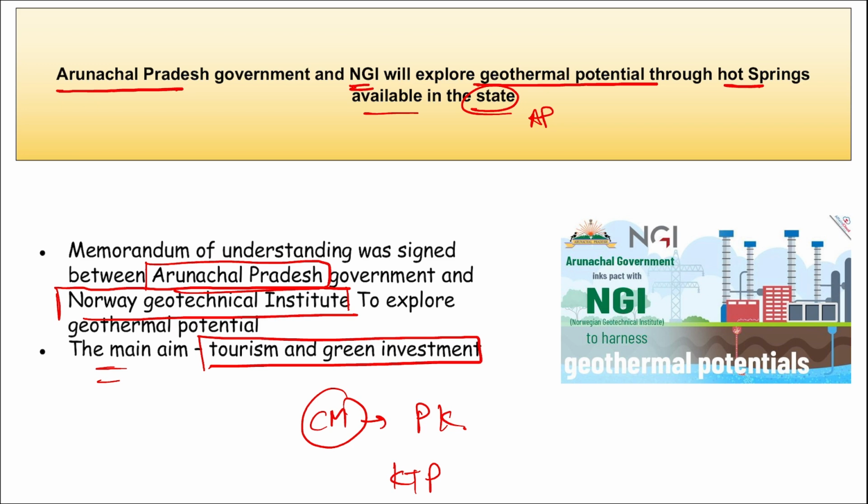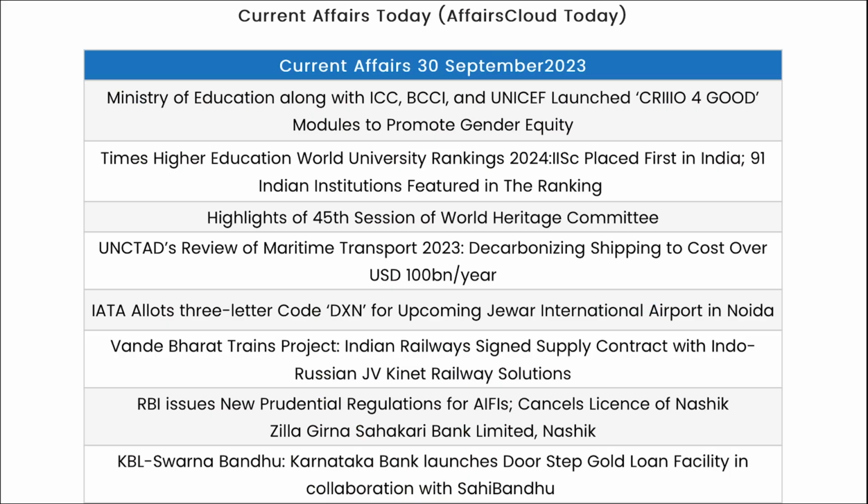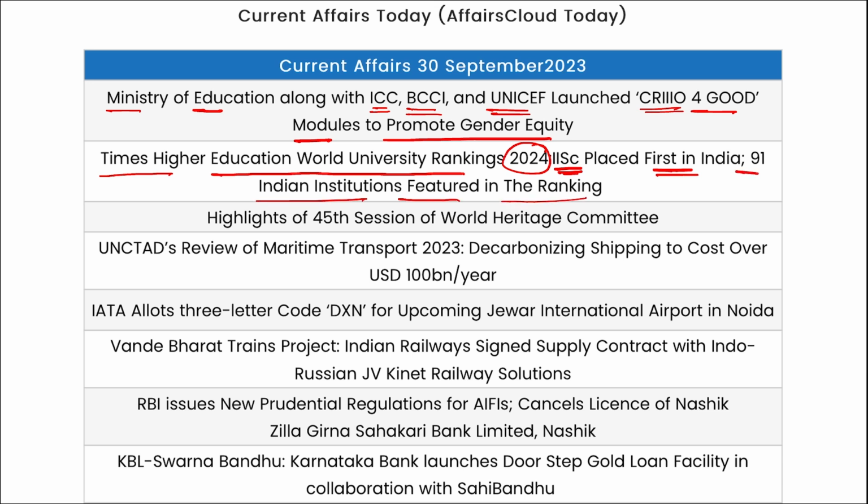So friends, these were your important current affairs for the day. Now let's go for a quick one-liner revision. The Ministry of Education along with ICC, BCCI and UNICEF has launched Cricket for Good, a module to promote gender equality. Times Higher Education World University Ranking 2024 was released, and IISc placed first in India, and 91 institutions were featured in the ranking.